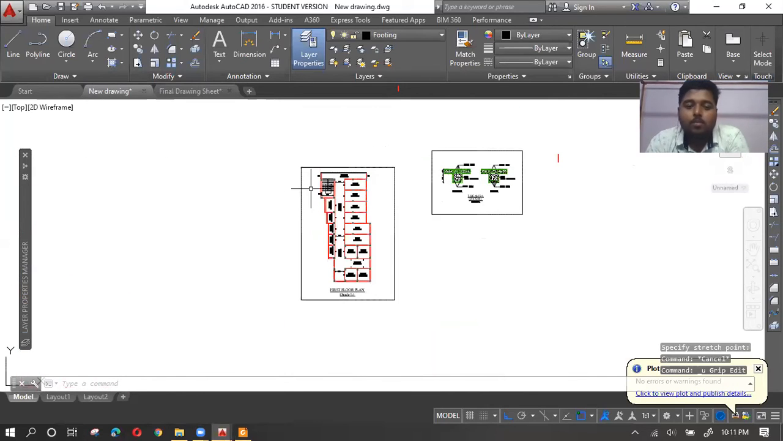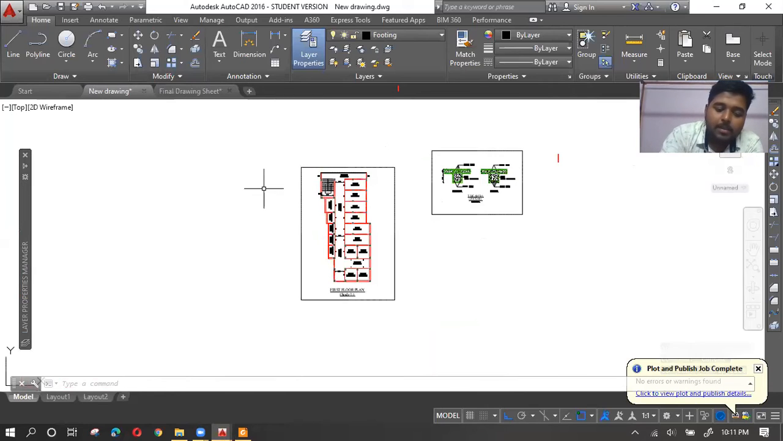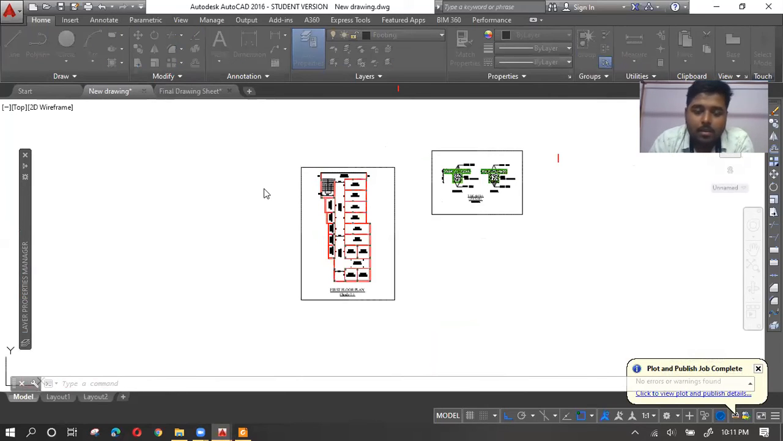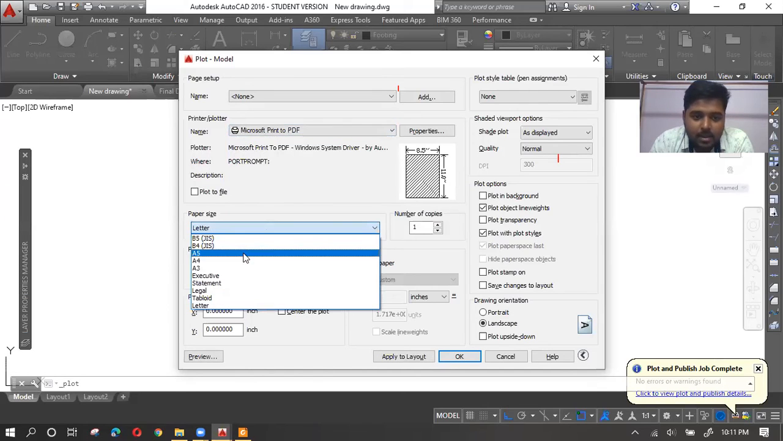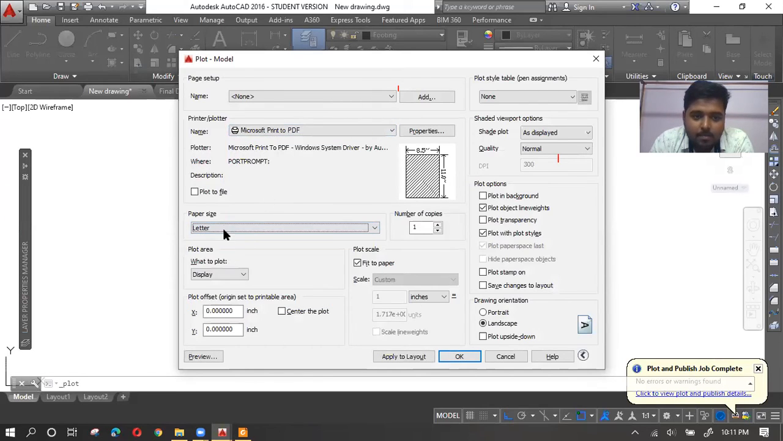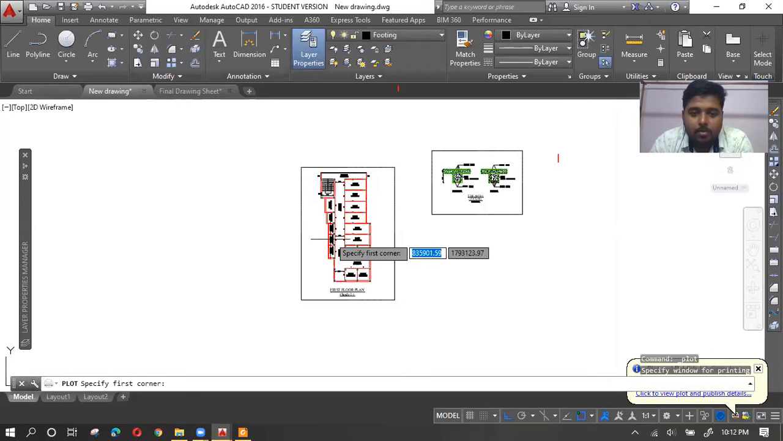So what happens when you are printing a particular drawing? Basically, you will hit the command Control P. Then you need to set the style and the name, whether you want to print it as a PDF or the printer is directly connected, so you can print. In my case, I'm selecting Microsoft Print to PDF because I'll save it as a PDF. Then you can select the size A3, A4, A5. Let's suppose A4. Then it will show the plot area options. You can select display to print the entire thing that is on your display, or you can select window, where you will get the option to select how much portion you want to print.